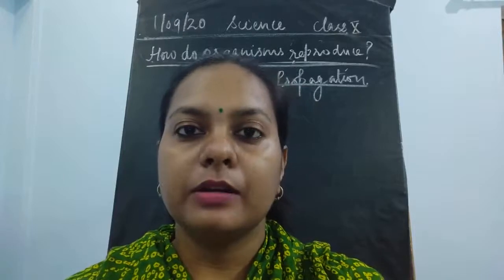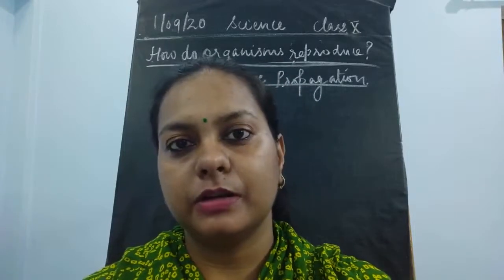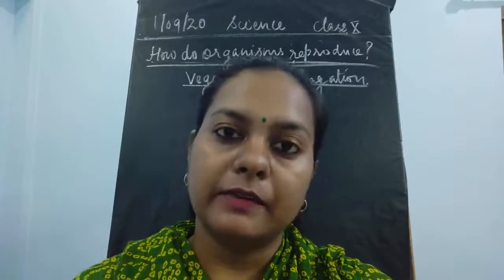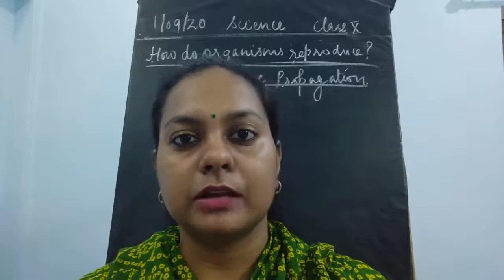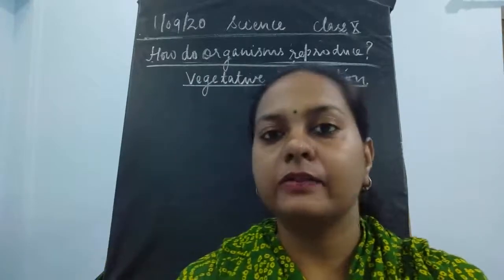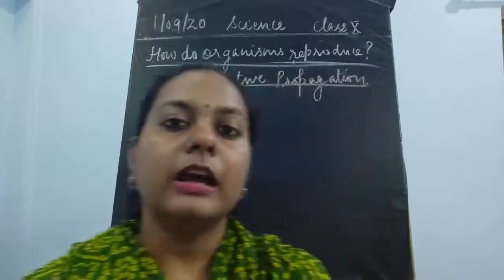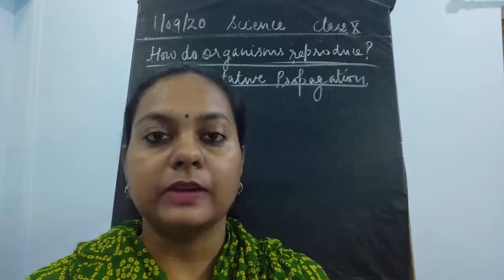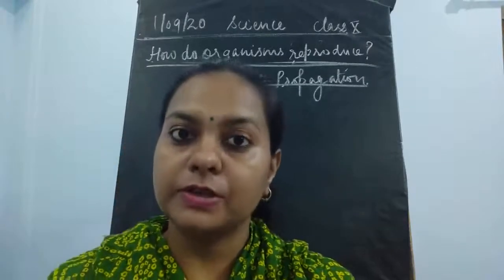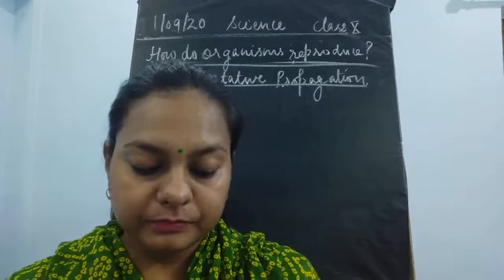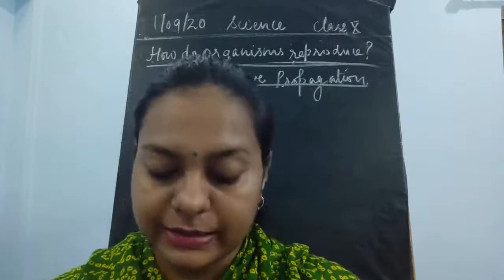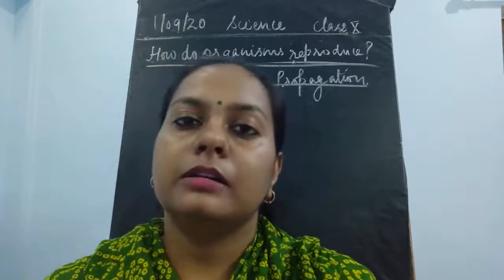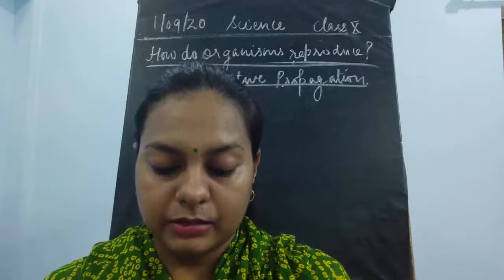So we have seen different modes of asexual reproduction. In the first example we have seen binary fission, then multiple fission, which was under the category of fission. Then after that we saw spore formation, and also fragmentation and regeneration. So in yesterday's class, the last class, I was discussing the difference between fragmentation and regeneration.